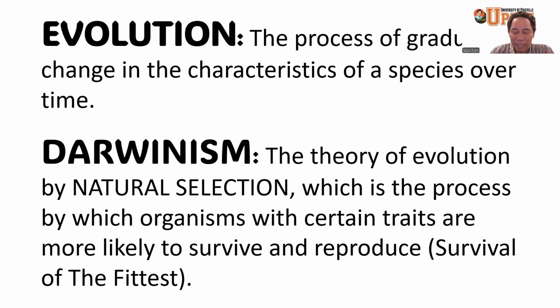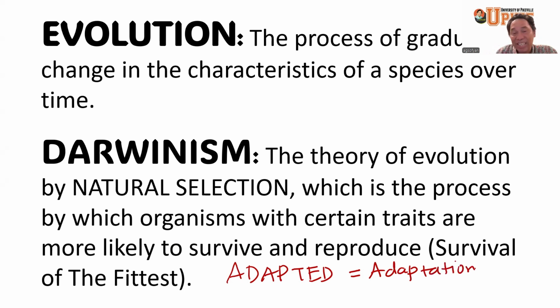So in this process, the species or the organism will be adapted. Okay, so they will have a process that we call adaptation. There will be adaptations through this natural process.